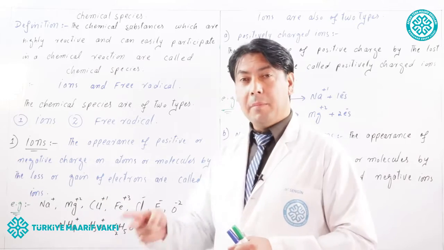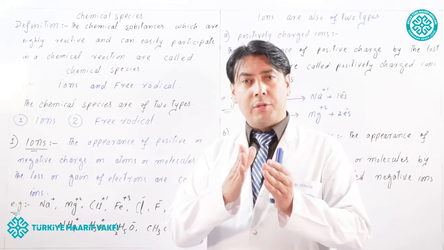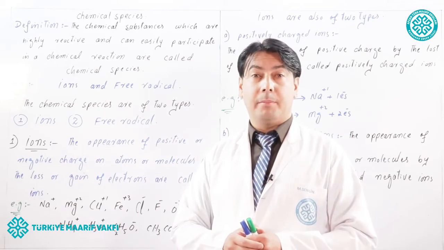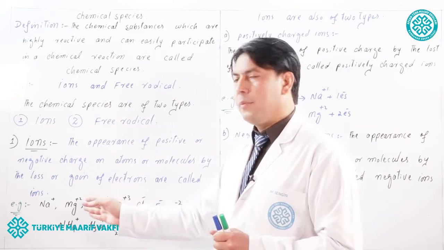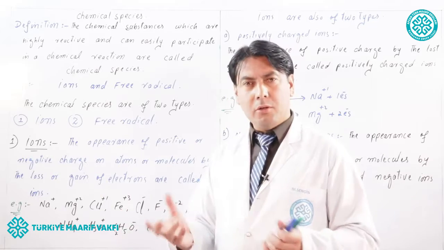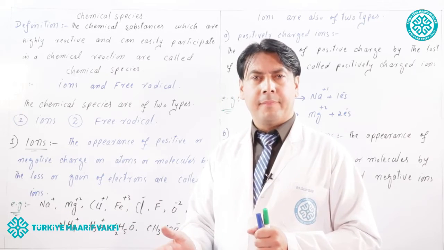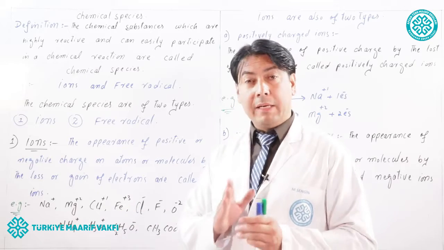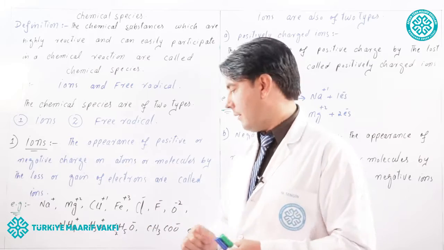But when magnesium loses two electrons, two protons become extra in the magnesium, and protons carry the positive charge. Therefore, the magnesium will have +2 charge. Similarly, Cu+1. By the loss of one electron, copper became +1 charged. Iron, when iron loses 3 electrons, a +3 charge will appear on iron.